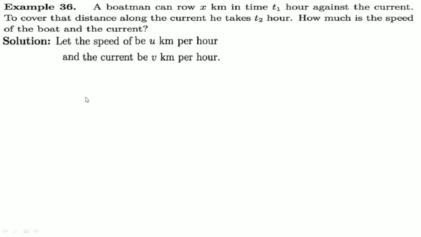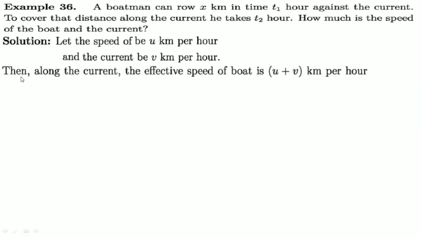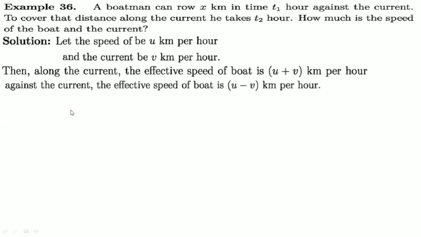Just we need to find the speed of the boat. How we can do this? Okay, let the speed of the boat be u kilometer per hour, and the current be v kilometer per hour. Then along the current, the effective speed of the boat will be u plus v. There is no need to say effective speed. If you think it is very tough, just write along the current, speed of the boat is u plus v kilometer per hour. Then against the current, the effective speed of the boat is u minus v per hour. I think you can understand it very easily because of the basics.